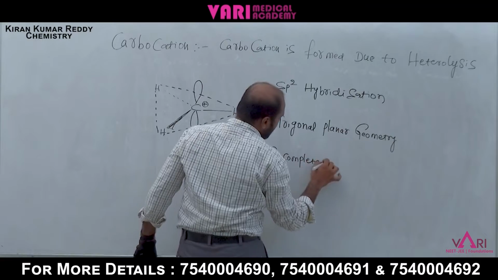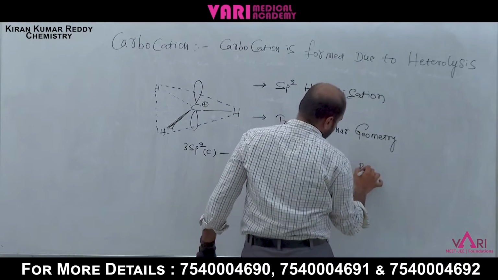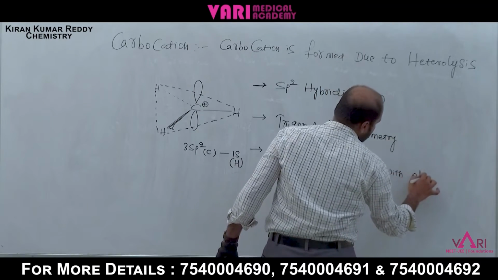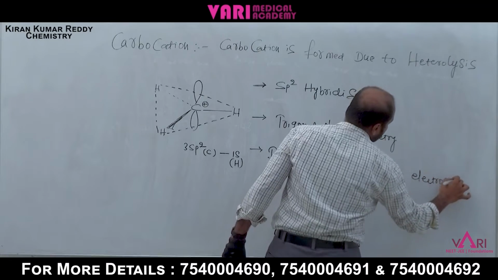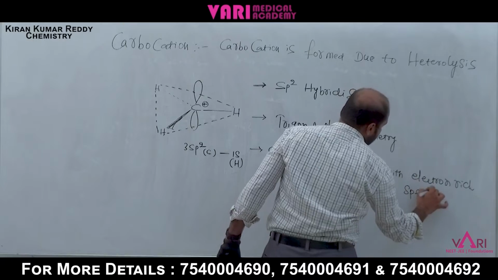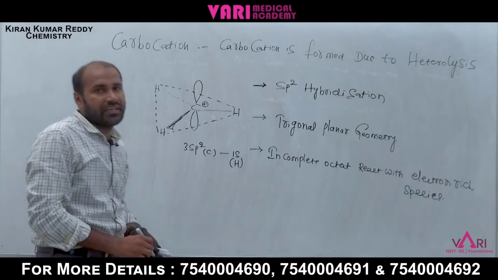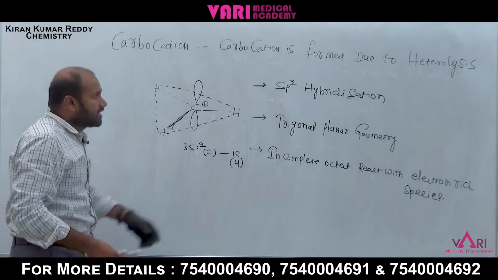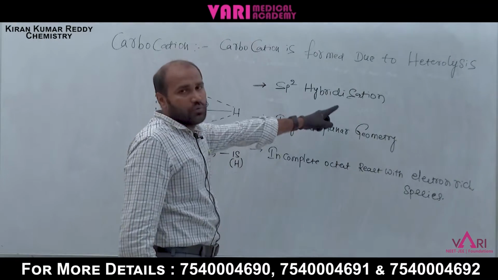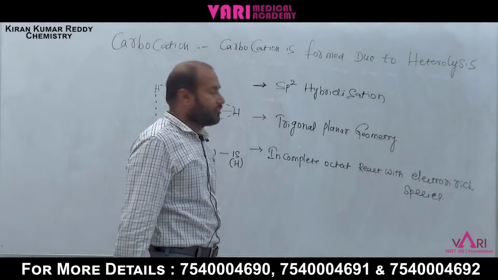Incomplete octet. It reacts with electron rich species, electron rich center or electron rich species. These are the important points of carbocation. Carbocation is formed due to heterolysis. Hybridization is sp2 hybridization, and trigonal planar geometry.